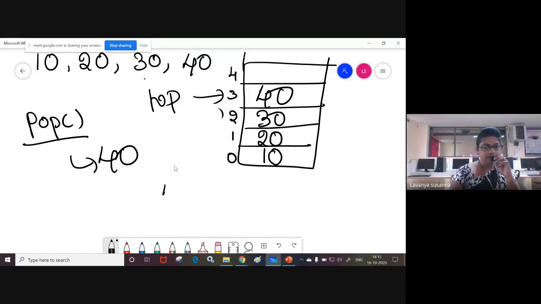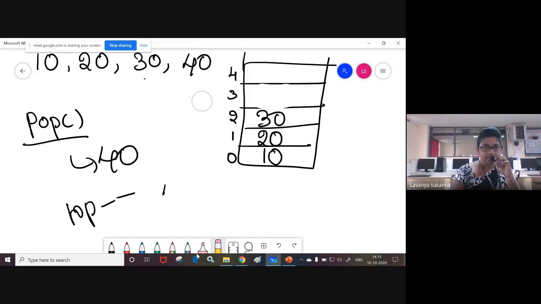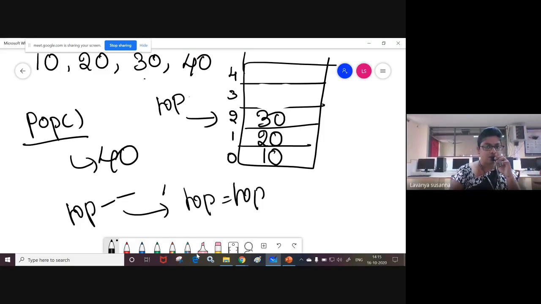Here 40 will be deleted. After deleting 40, what you need to do? You need to decrement top. Top minus minus means top equal to top minus 1. Previously top is pointing to 3, and 3 minus 1 equals 2. Now top points to 2. You have deleted 40, and after deleting you need to decrement top.